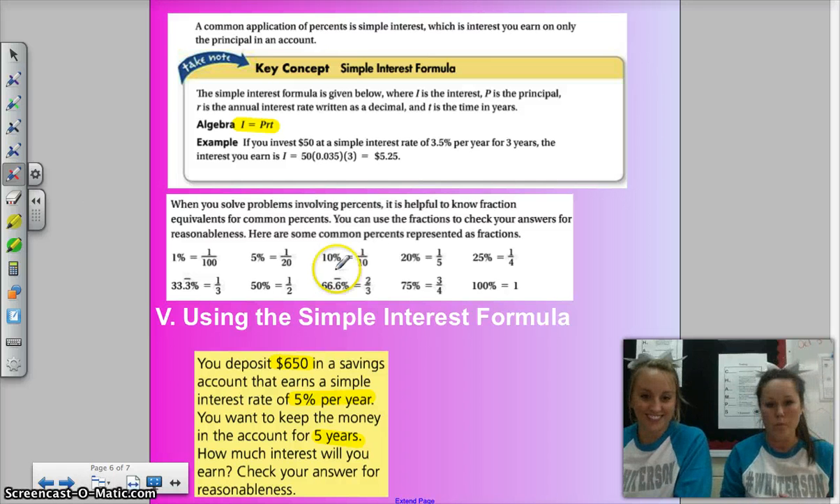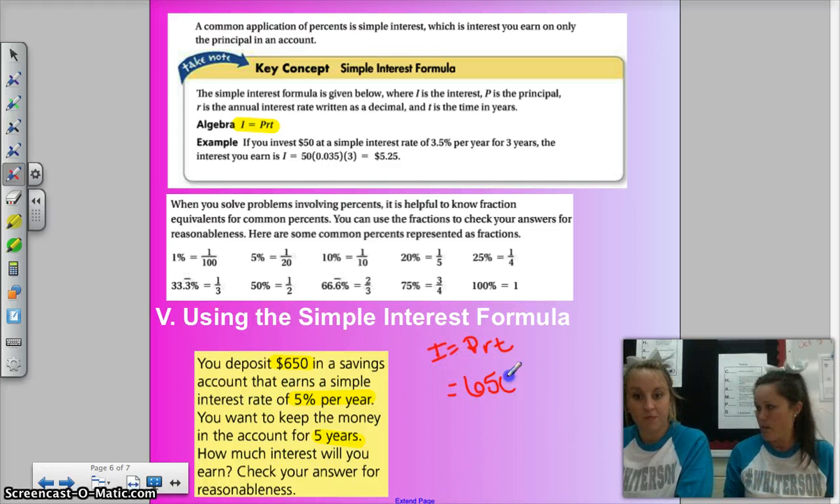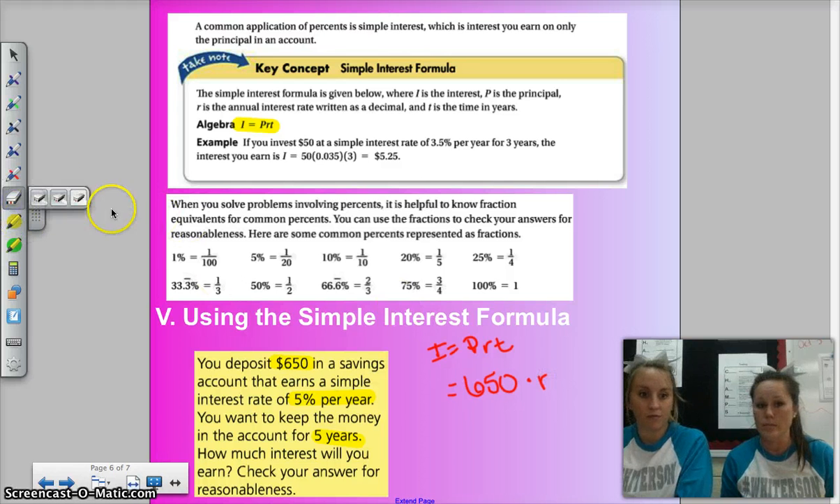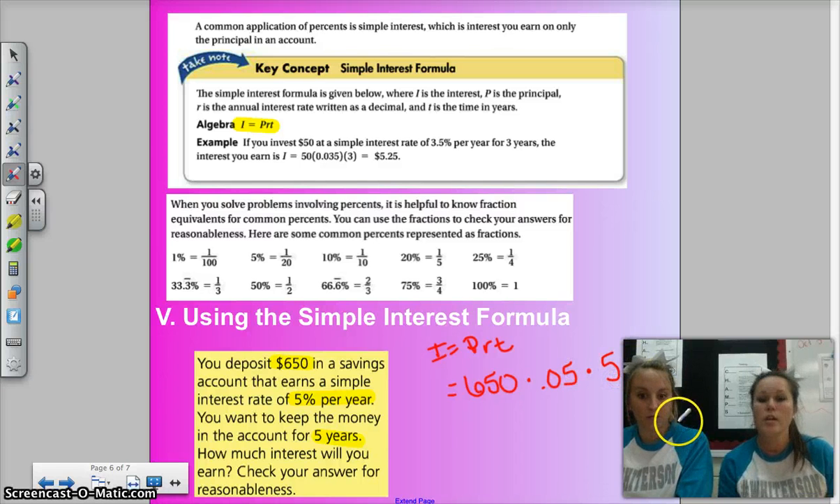So interest equals PRT. The P is the principal. And what's our principal? Our principal was that $650, the original amount you deposited. The rate is R, and our interest rate is 5%. We have to write it as a decimal, so we're going to write 0.05. And we're multiplying because all those letters smushed together are multiplying times the time, 5 years. Then you just multiply all that out, and you're going to get your interest amount.